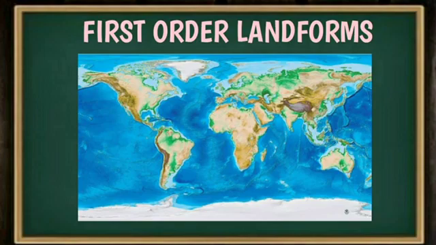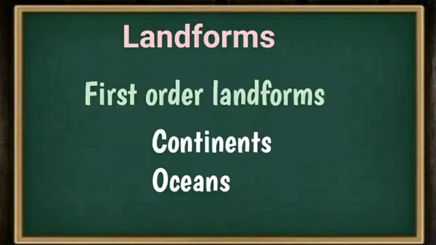The lower lands are also called the low basins. The low basins are filled with water and they became the oceans. So, finally, we have the continents and the oceans. Continents and oceans are the first order landforms or primary divisions of the earth crust. So, the earth crust is divided primarily into two parts, oceans and continents. These are all called the first order landforms.